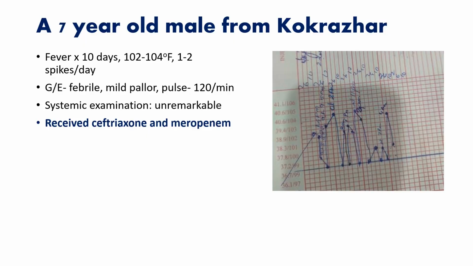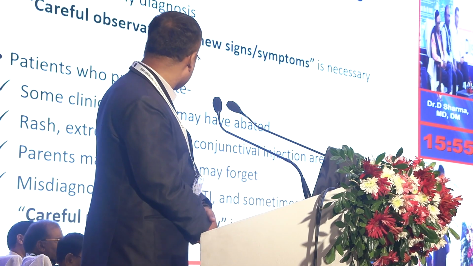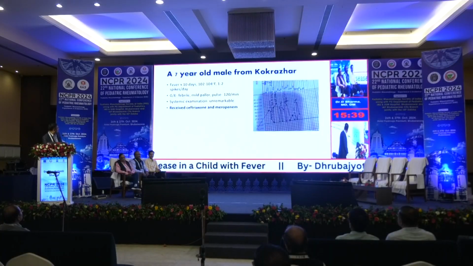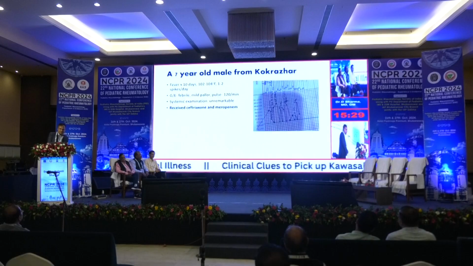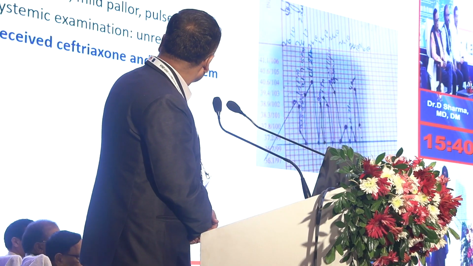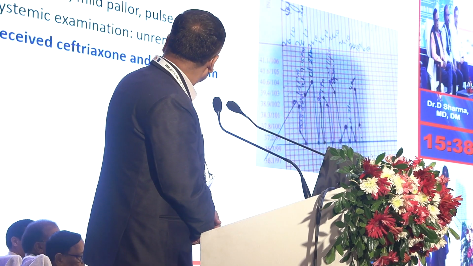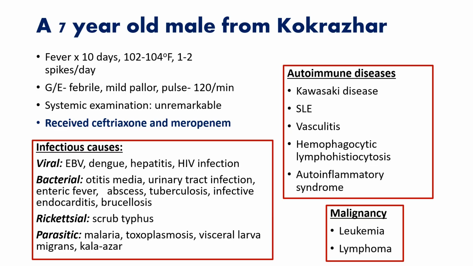This is a 7-year-old male child from Kokrajhar, in the western part of Assam. The child presented with fever of 10 days, 102 to 104. Febrile pallor was there, and there was tachycardia. Systemic examination findings were unremarkable, and the child had already received ceftriaxone followed by meropenem outside. In such a case, we keep the differential diagnosis of pyrexia of unknown origin.